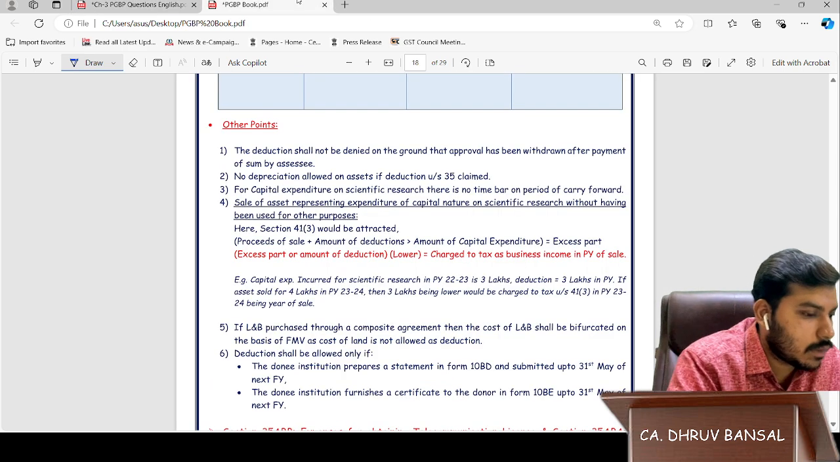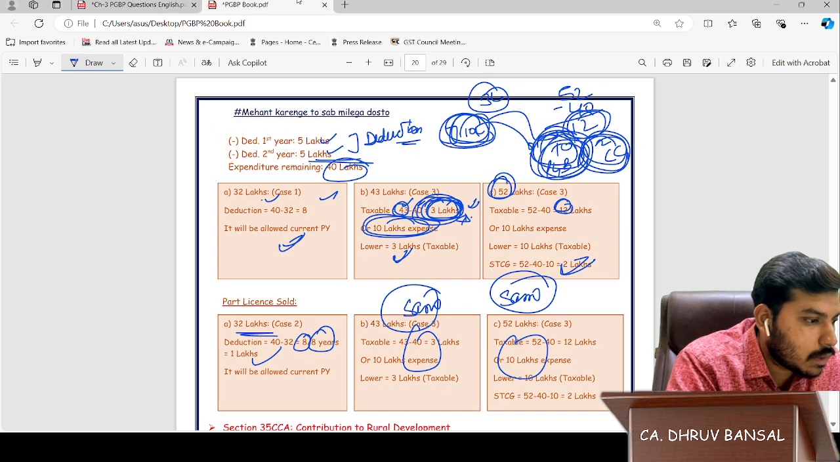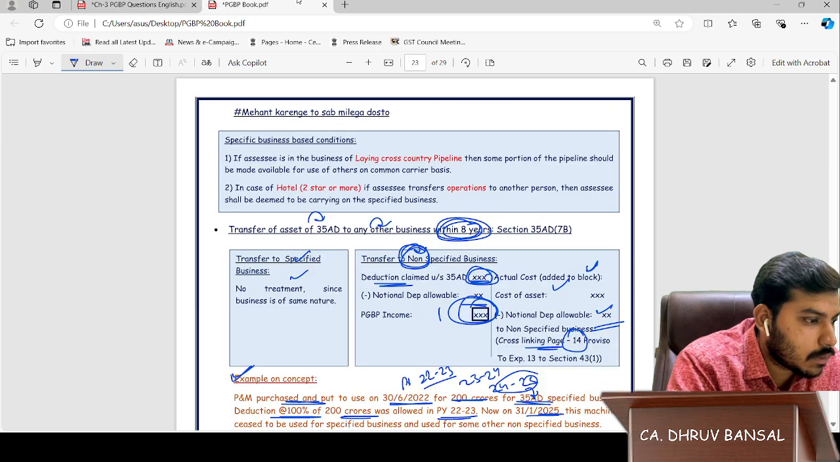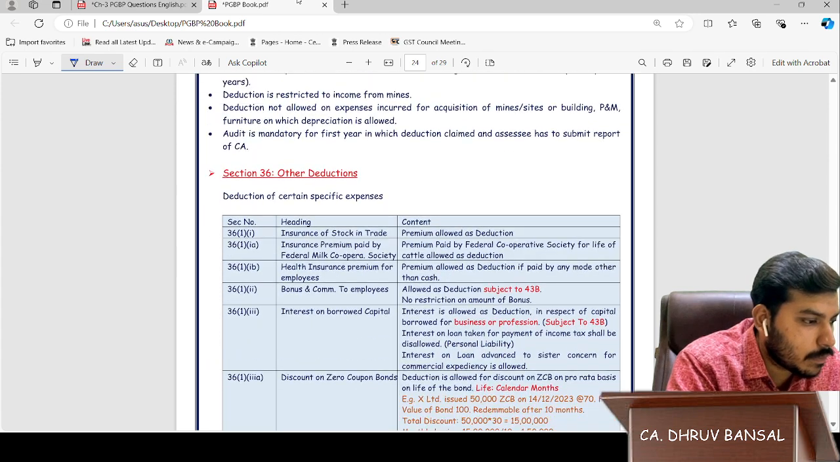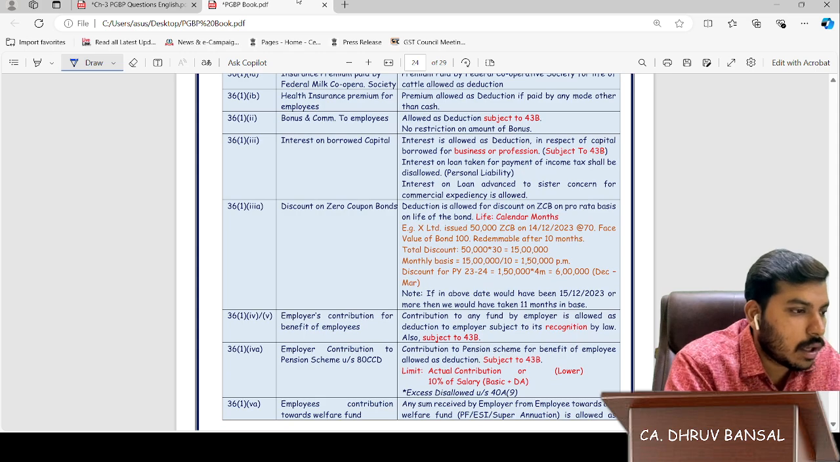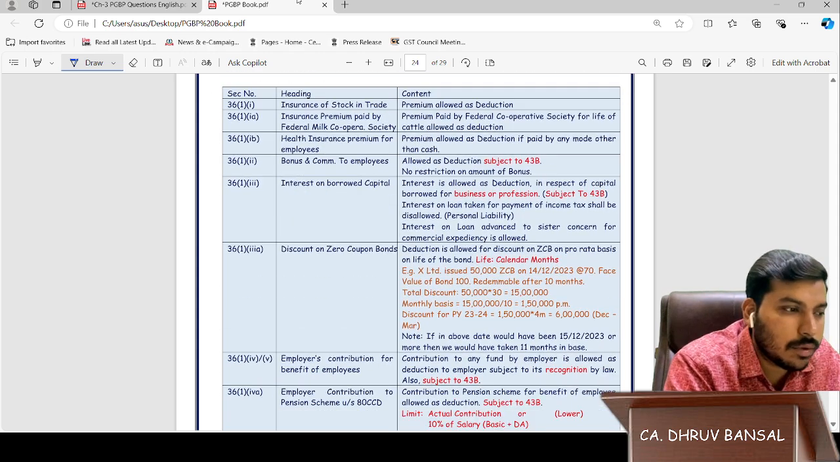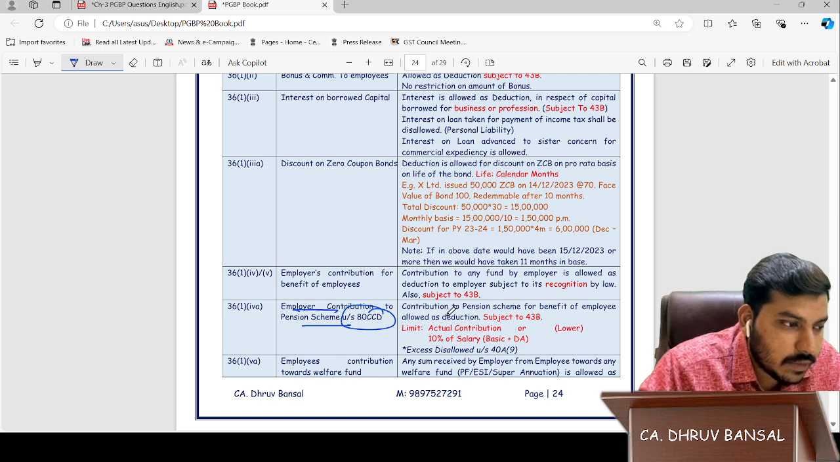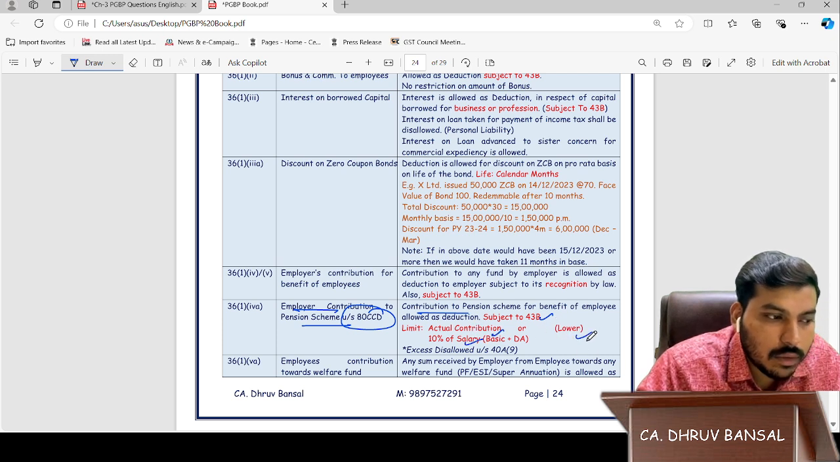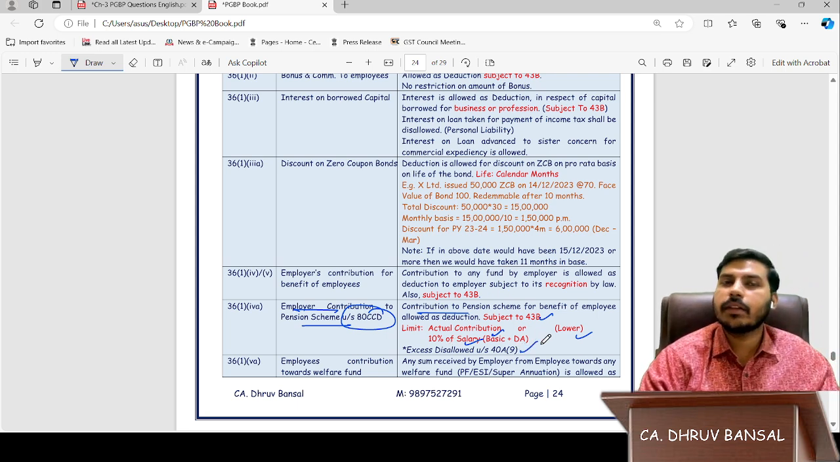36(1)(iva). How is the chart, friends? Good, na? Yes, 36(1)(iva). That is the point. Employer contribution to pension scheme under section 80CCD. Contribution to pension scheme is subject to the actual contribution or 10% of basic salary, whichever is lower. Excess is disallowed under section 43. Everything is written in the chart.